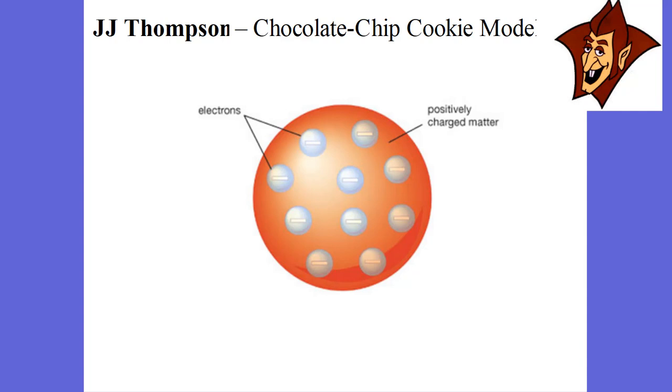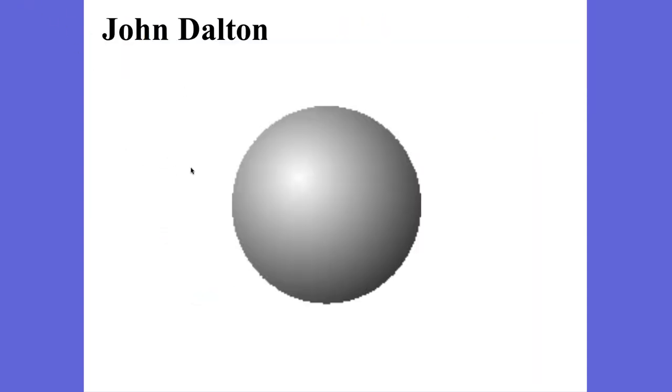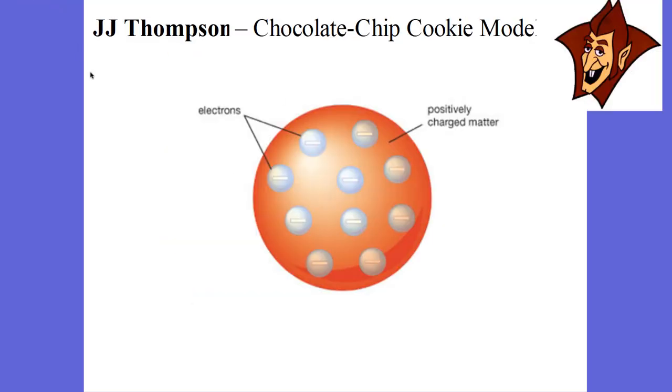You can see the chocolate chip cookie model. The chocolate chips are the electrons. The cookie part is a positively charged matter, and this was now the atom, the new model of the atom. You can see Dalton's view of the atom. There's disadvantages to this. There's nothing inside of it. They all look the same, right? There are advantages to it. The advantage of J.J. Thompson's model was there's these negatively charged particles called electrons. The disadvantage is, where are these electrons? Are they just out in this place here?